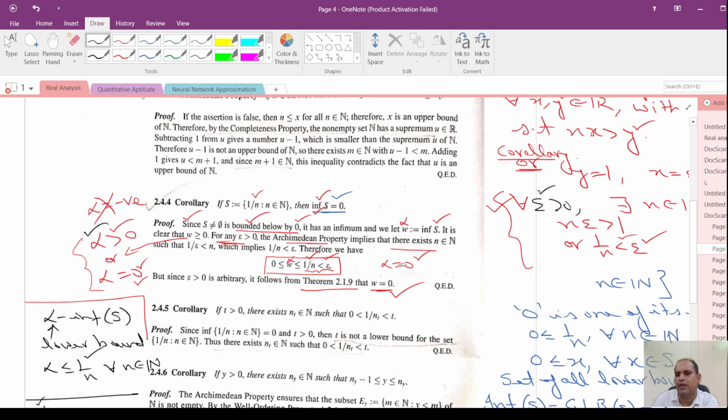So, whenever there is any real number strictly greater than 0, I can always apply the Archimedean property of real numbers.